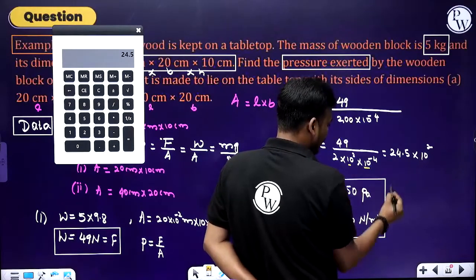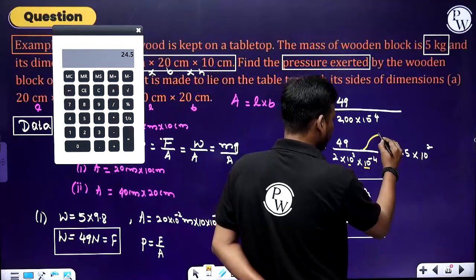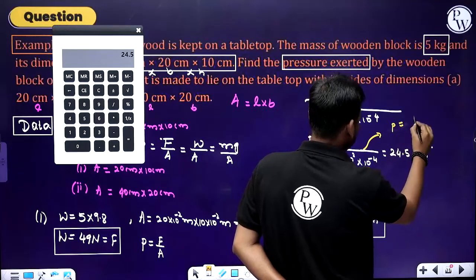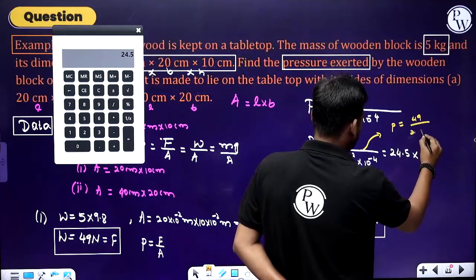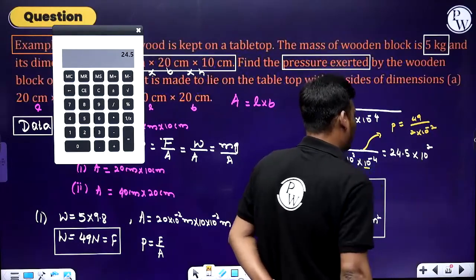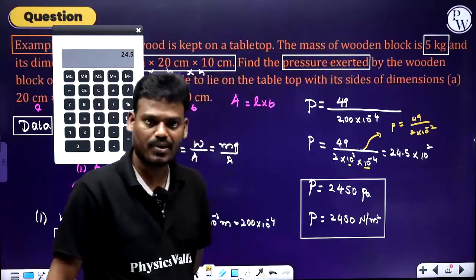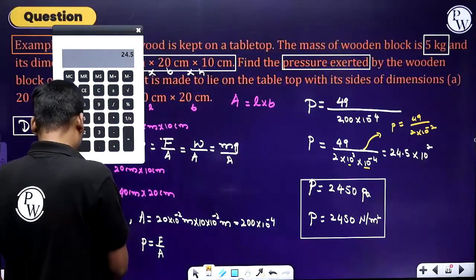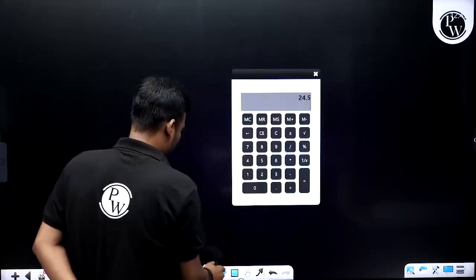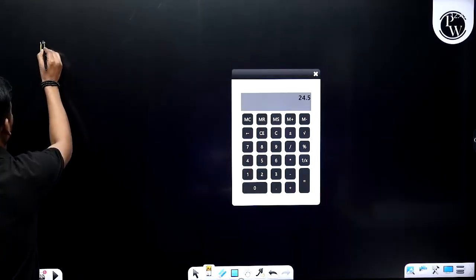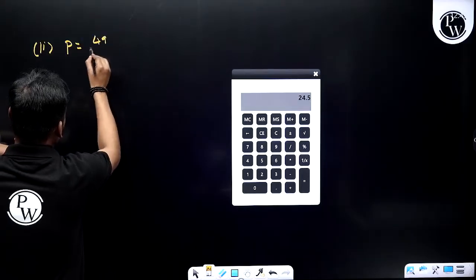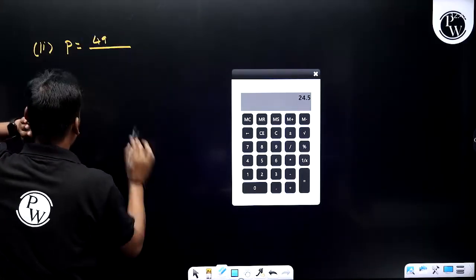If you have any question in this step, about 10 power 2 and 10 power minus 2, let me write this one. Pressure is equal to 49 divided by 2 into 10 power minus 2. If I shift that into the numerator, it becomes positive, plus 2. Got it? Now the second case we have to solve. Pressure is equal to 49 divided by area.